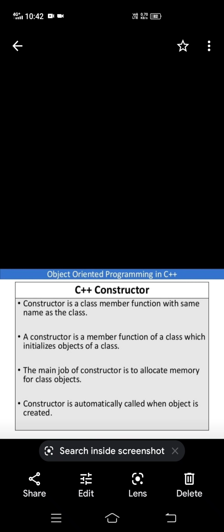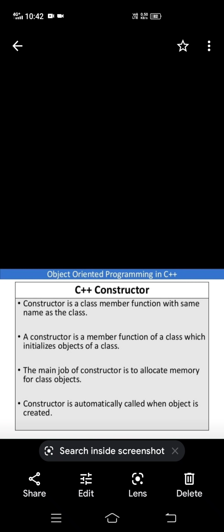An ordinary function you have to call. But if you take a constructor, no need to call it like an ordinary member function. Just create the object and it will be invoked automatically, meaning the memory is allotted and the values are also initialized. So these are the four characteristics of constructors.